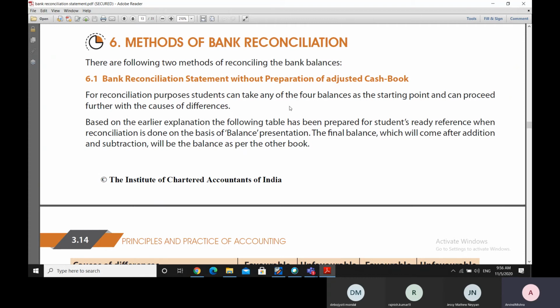Now we can take any of the four balances as the starting point for reconciliation. The debit balance or the credit balance of the cash book, or the debit or the credit balance of the passbook. So any of the four balances can be taken as the starting point, and we can proceed further with the causes of the differences to reach the other book.